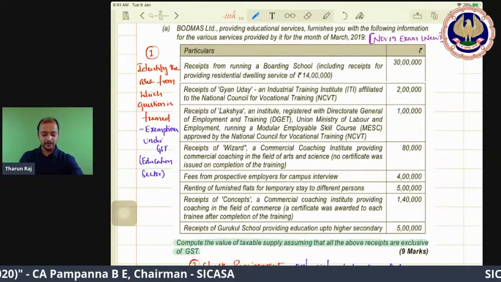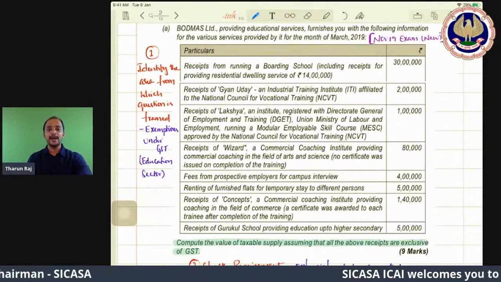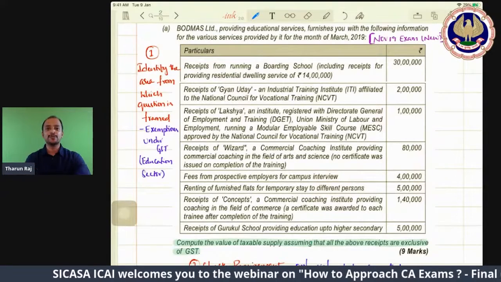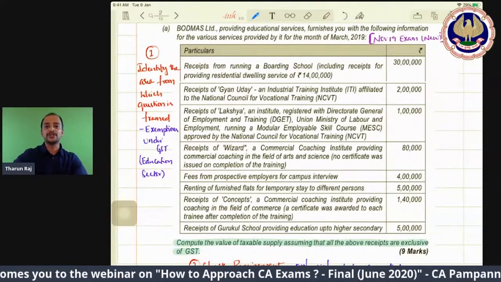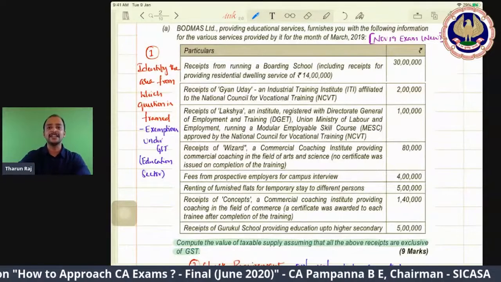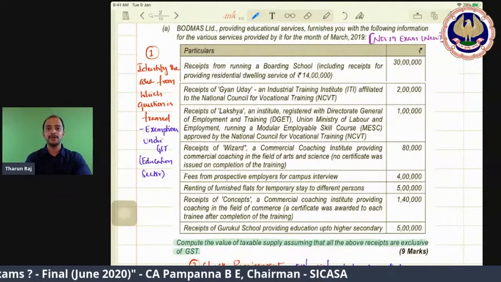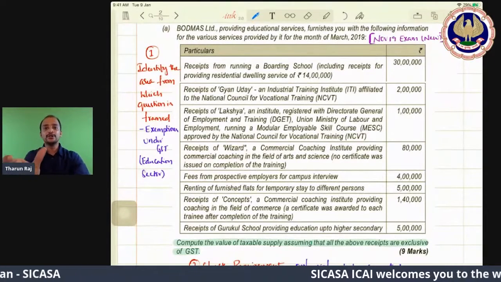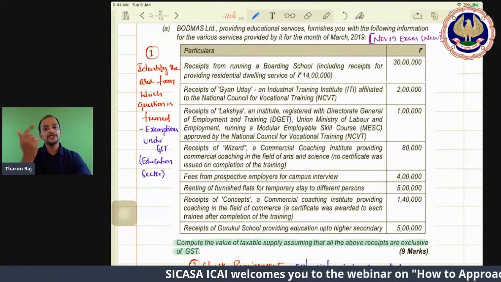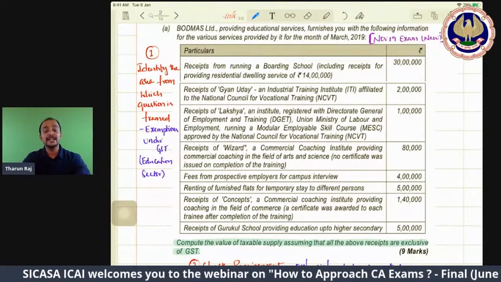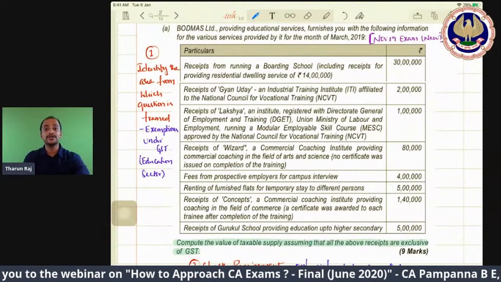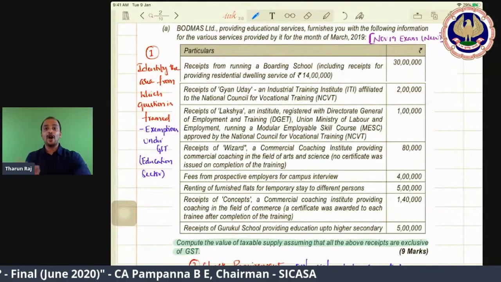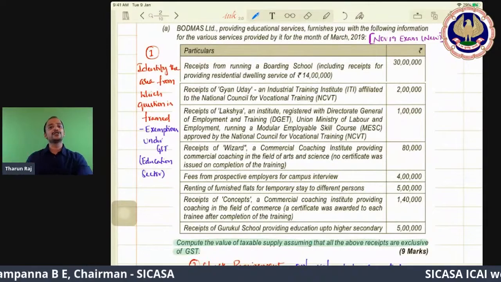Now you start reading it. What is that? Receipts from running a boarding school. And you know the provision. What is that provision? Services provided by an educational institution to students, faculty and staff are exempted. Educational institution means up to higher secondary or equivalent. So it's a boarding school, higher secondary or equivalent, so it is exempted. And any service provided by that educational institution to students, faculty and staff. Therefore, boarding, even the accommodation they are providing, even that is exempted.